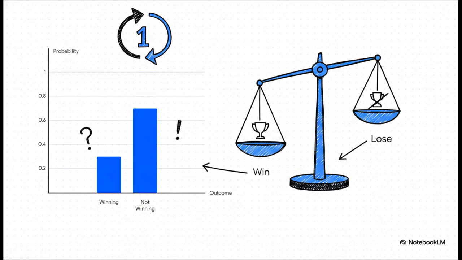Because those 2 possibilities combine to equal our absolute certainty of 1, we can just do some simple math. 1 minus Martin's 0.3 chance of winning leaves us with exactly 0.7. And checking back with our mental scale, 0.7 is greater than an even chance. So this tells us definitively that Martin's probability of not winning is likely. See? This is how probability lets us mathematically map out every single side of a situation.